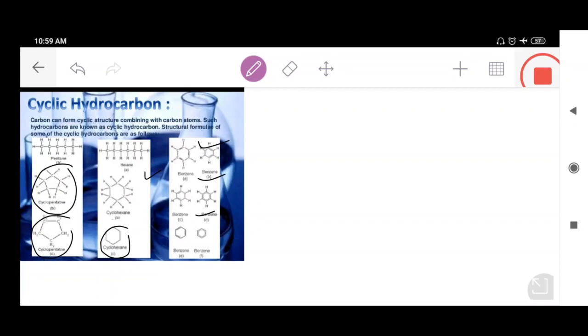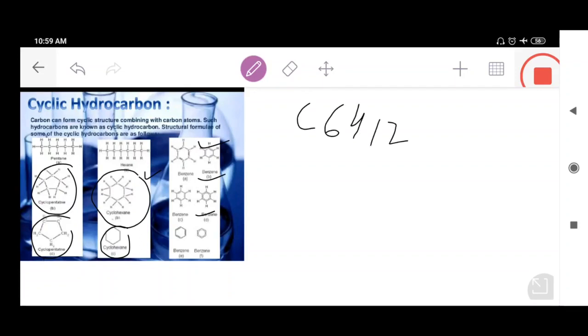What are saturated cyclic hydrocarbons? A saturated cyclic hydrocarbon is a hydrocarbon in which the carbon atoms are joined in the ring form, but they are joined with each other through single covalent bonds. For example, let's discuss one of the important structures, cyclohexane. This is the formula of cyclohexane, that is C6H12.